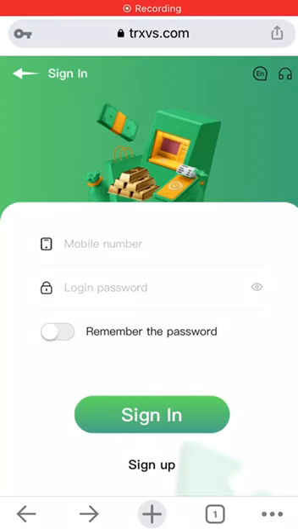Ladies and gentlemen, I would like to introduce TRX DeFi Cloud mining to you. Next, let us lift the veil and introduce it to you in detail. Please open TRXVS.com with your mobile browser. Now click Register to fill in.